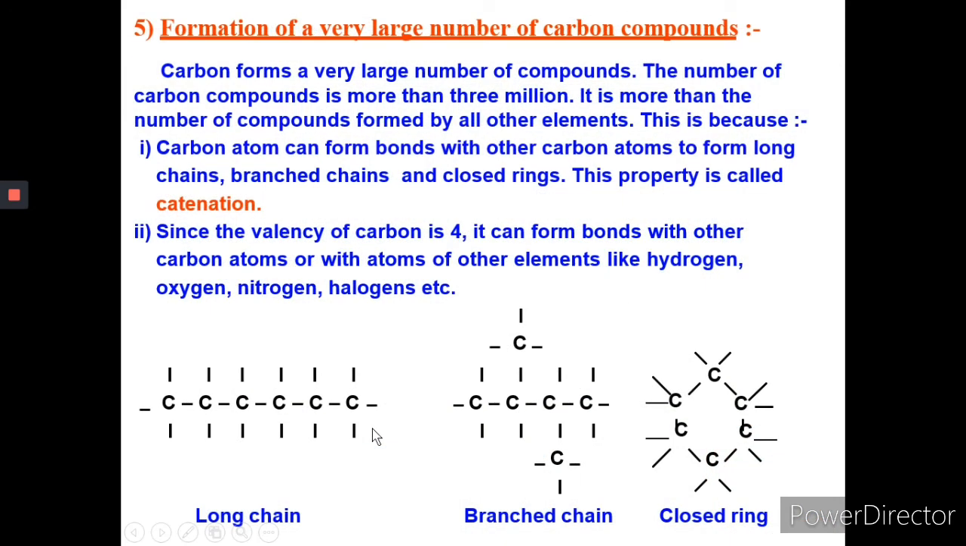Now, formation of a very large number of carbon compounds, again, it is a property of catenation and tetravalency. Carbon forms a very large number of compounds. The number of compounds is more than 3 million. It is more than the number of compounds formed by all other elements. This is because carbon atoms can form bonds with other carbon atoms to form long chain, branch chain, closed ring. This property is called catenation. We just discussed it in the other slide also. Since the valency of carbon is 4, it can form bonds with other carbon atoms or with atoms of elements like hydrogen, oxygen, nitrogen, halogens.